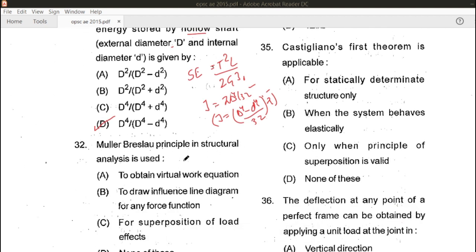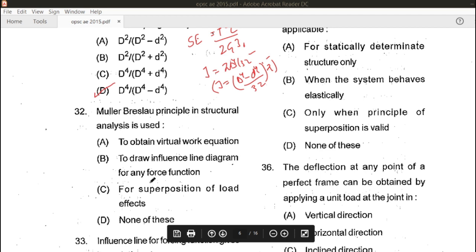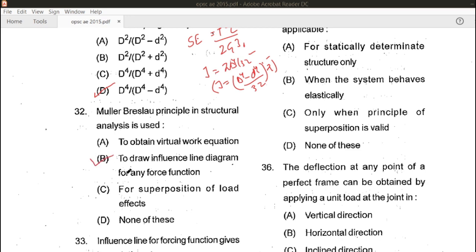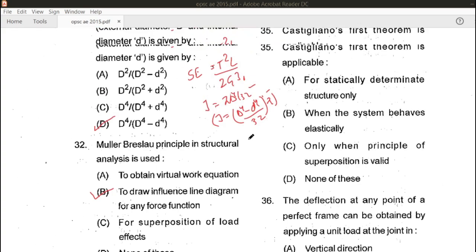Let's solve the next question, 32nd question. Muller-Breslau's principle in structural analysis is used to obtain virtual work energy, to draw influence line diagram for any force function, or for superposition of load effects, or none of these. Hence the correct answer will be Muller-Breslau principle in structural analysis is used to draw influence line diagram for any force function. So the 33rd question, let's see. Influence line for forcing function gives its variation at a given particular section. Hence B is the right answer for this question.